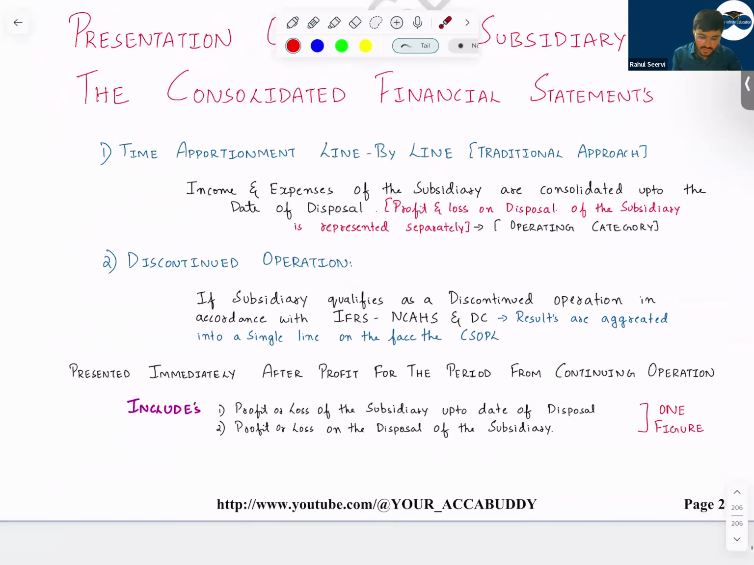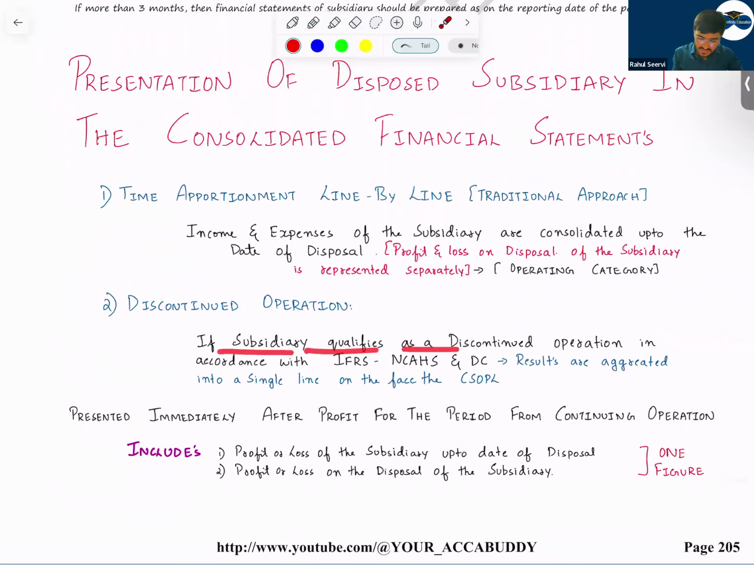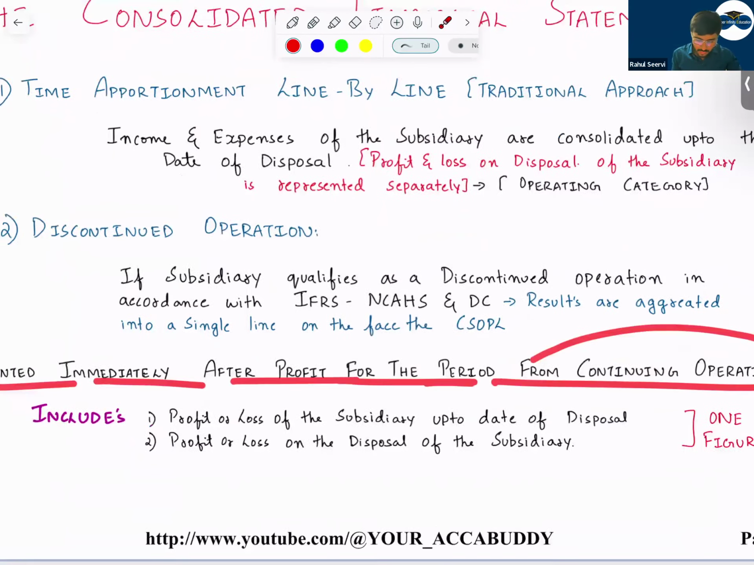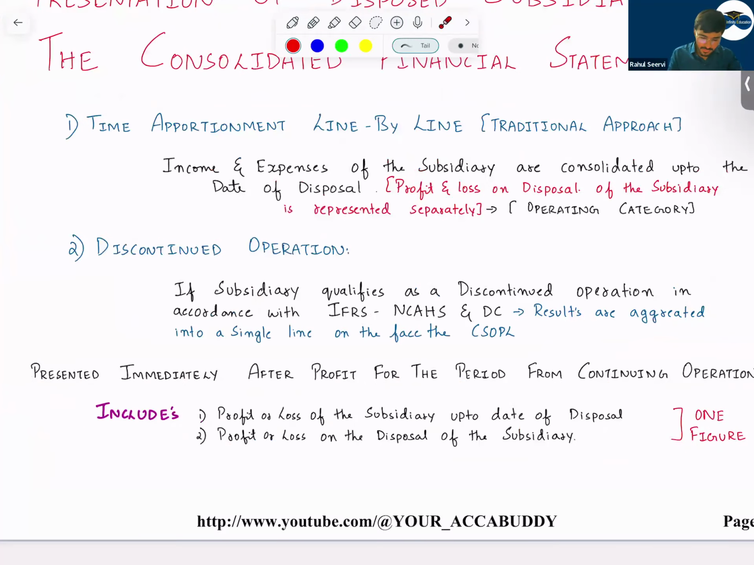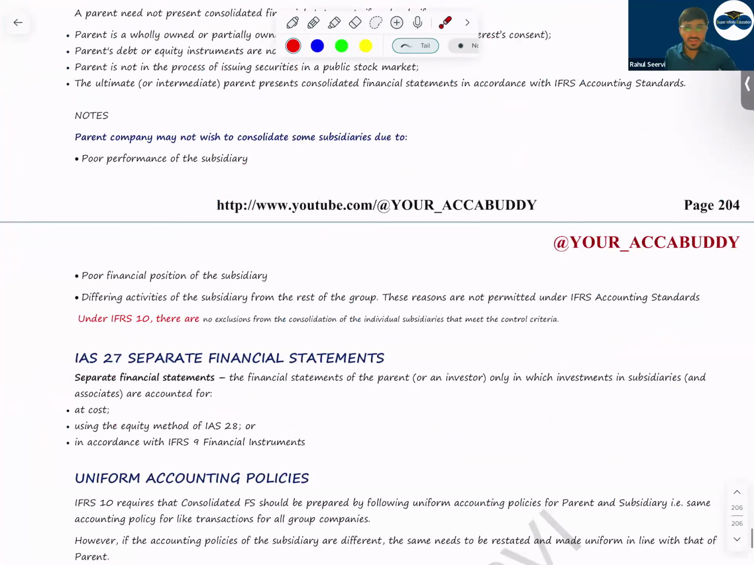So see, discontinued operation. If a subsidiary qualifies as a discontinued operation in accordance with IFRS 5, non-current assets held for sale and discontinued operations, results are aggregated into a single line on the face of the P&L, presented immediately after the profit for the period from continuing operations. Profit or loss from the subsidiary up to the date of disposal, as well as profit or loss on disposal, both will be adjusted and a single amount will be recorded. The detailed calculation will be shown in the notes to accounts. I hope everyone has understood this part. So with this, the disposal part is done.